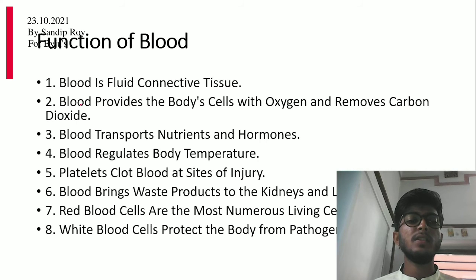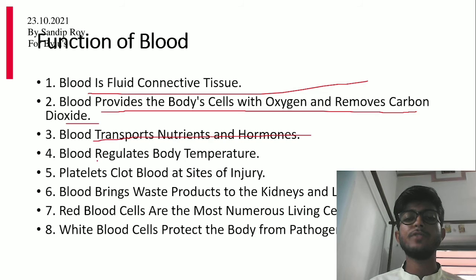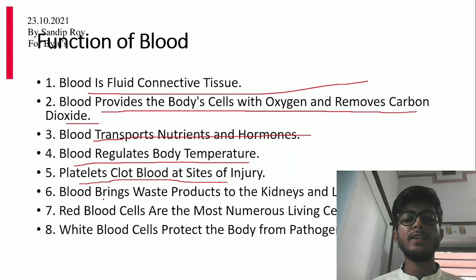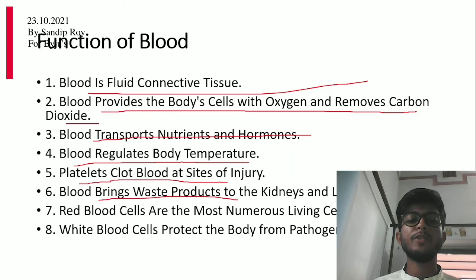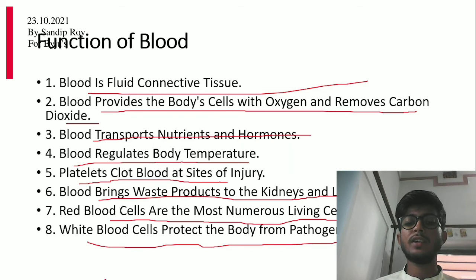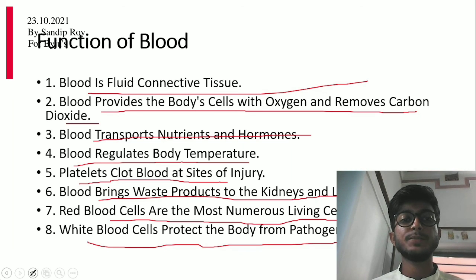Functions of blood. Blood is a fluid connective tissue. Blood provides body cells with oxygen and removes carbon dioxide. Blood transports nutrients and hormones. Blood regulates body temperature. Platelets clot blood at the site of injury. Blood brings waste products to the kidney and liver. Red blood cells are the most numerous living cells in blood. White blood cells protect the body from pathogens. These are the functions of blood.